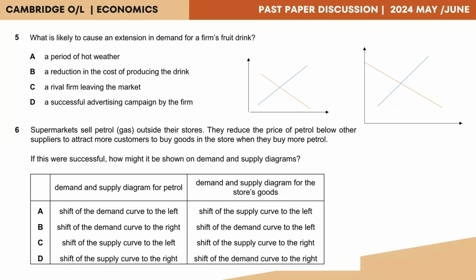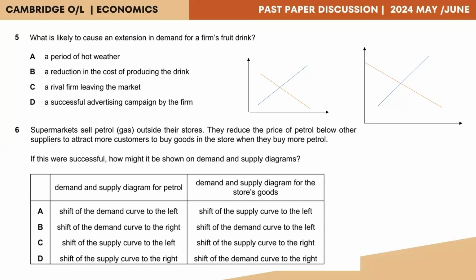And if there's going to be an extension in demand, there's going to be a movement along the demand curve for this fruit drink. And remember, there is not going to be a shift. Now, what we have to do is select the correct option that represents a movement of a point and not a shift.